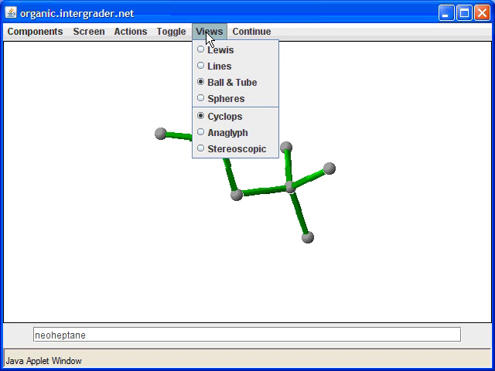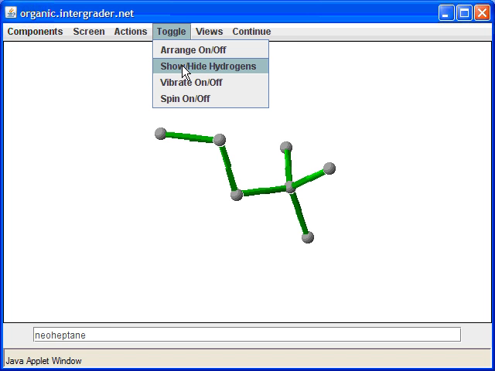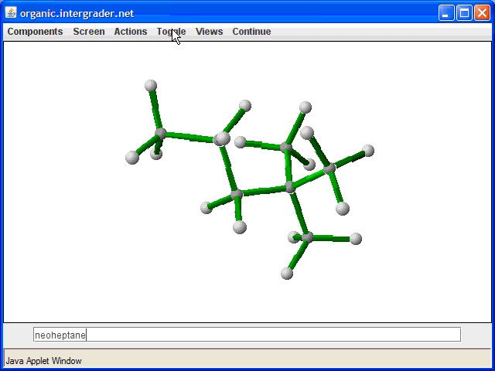Okay, now let me go ahead and show you the hydrogens, under toggle show right here. And when I show you all the hydrogens on here, what I want you to do is add them all up. So here's 3 plus 3 plus 3 plus 2 plus 2 plus 2. So that should be 6, 9, plus these 3, 12, plus 4 more. That should be 16. So the real name is neoheptane, and it should have 16 hydrogens.